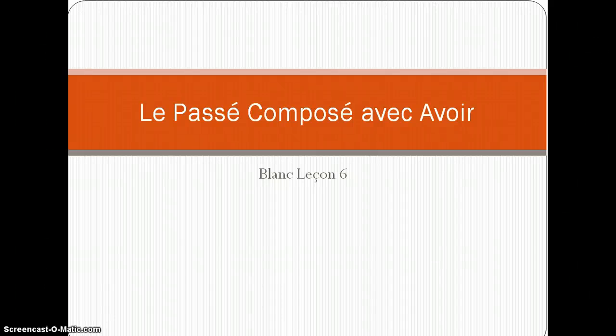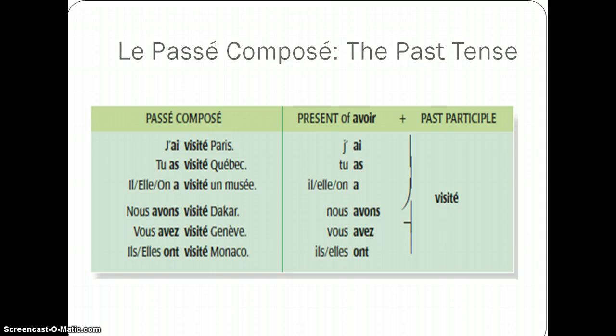So we're going to talk about the Passe Compose with avoir. The Passe Compose is the past tense, and you should note that it is a compound tense, so it has two parts. The first part is the present tense of avoir, j'ai, tu as, il a, followed by the past participle that is always the same.